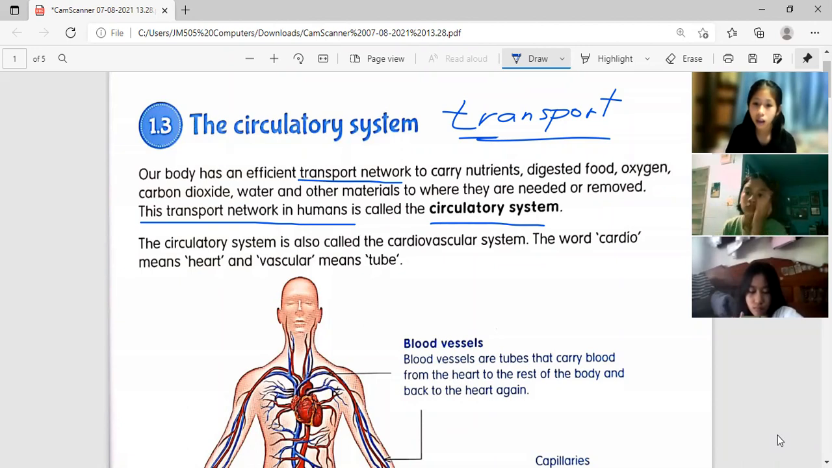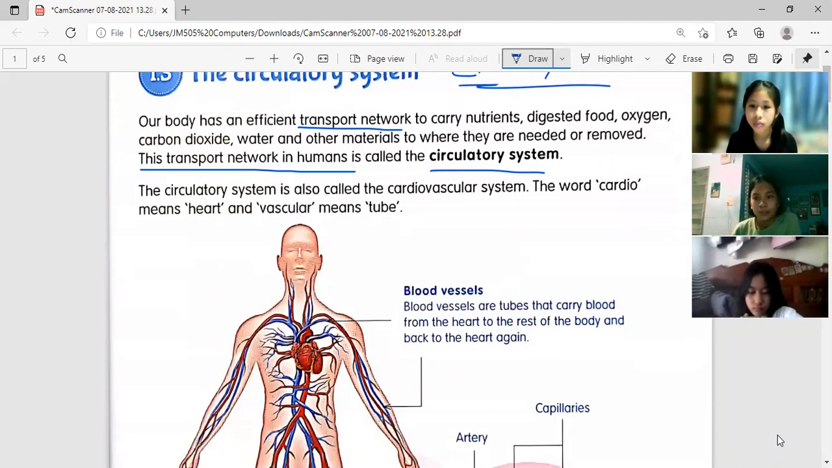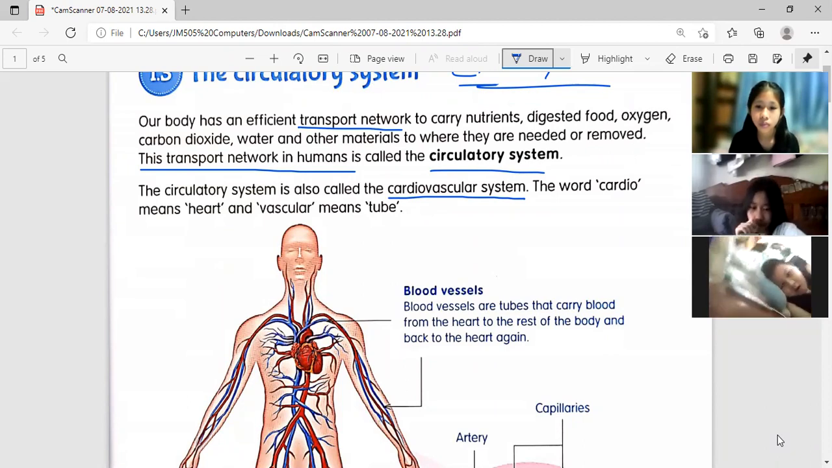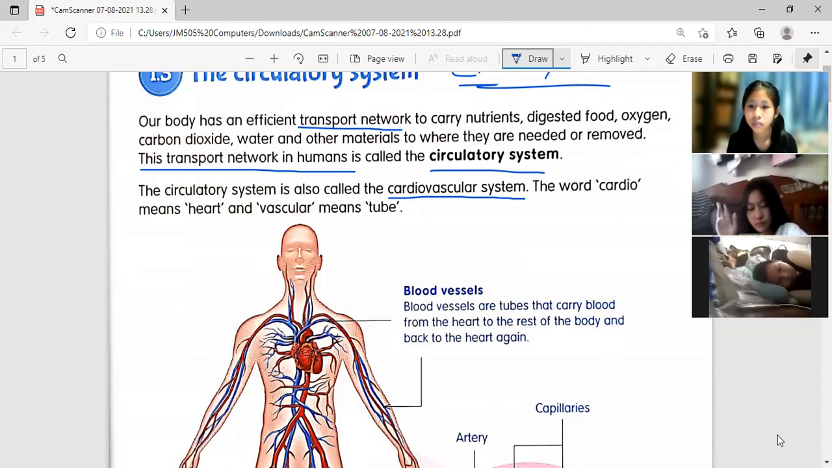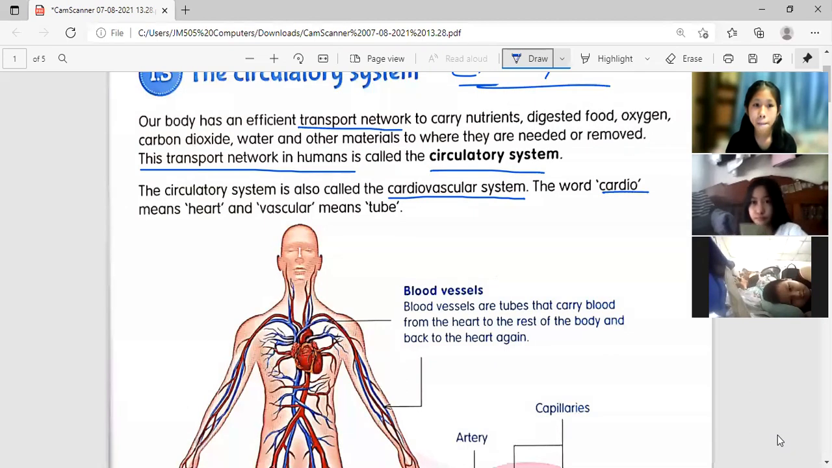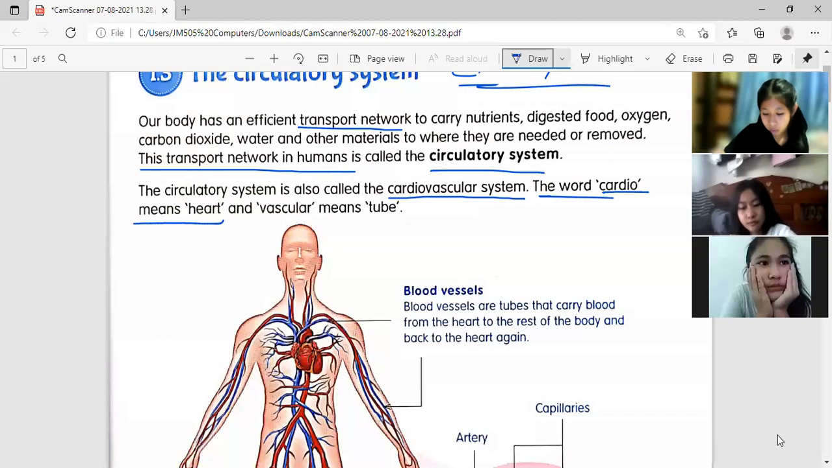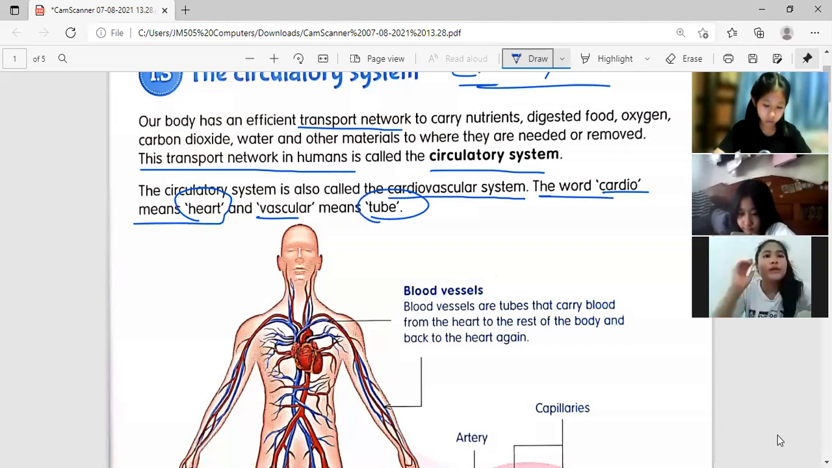Now, the circulatory system is also called the cardiovascular system. So, circulatory system or cardiovascular system. What do you mean by the word cardio? Cardio means the heart. Vascular means the tube, meaning heart tube.